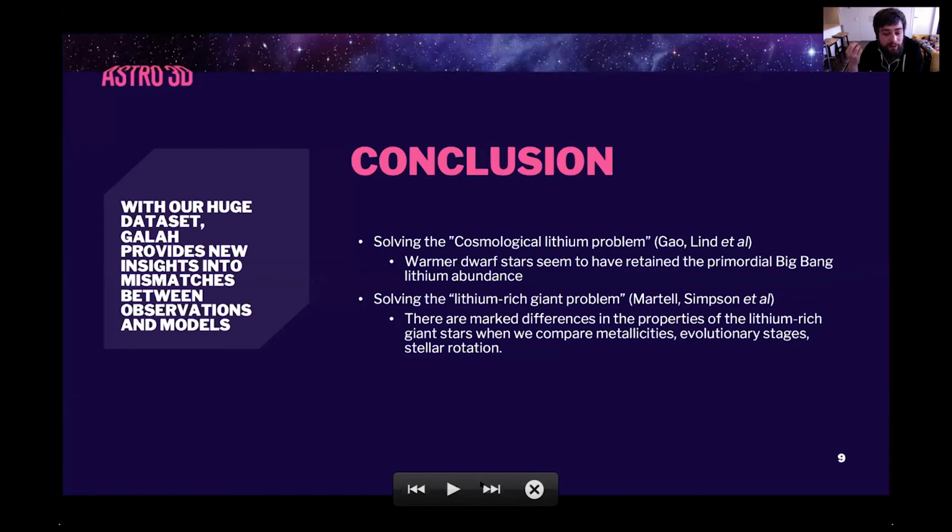GALAH has been able to look at lithium and look at models versus observations and a bunch of different things. We're getting somewhere about solving the cosmological lithium problem, and we think it's relating to these warm stars retaining the primordial lithium abundance. And we're trying to solve the lithium-rich giant problem, and we're really understanding now the marked differences between the lithium-rich giant stars when you look at their metallicities and their evolutionary stages and their stellar rotation and all sorts of things that we haven't been able to do before without large data sets like the GALAH survey.